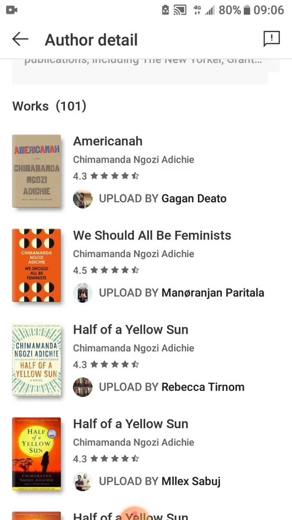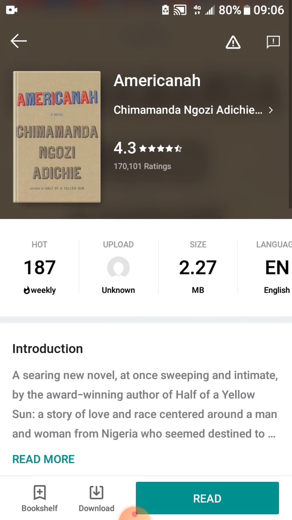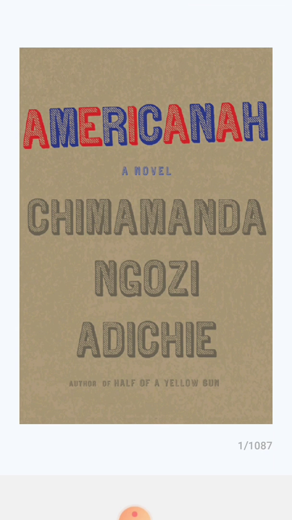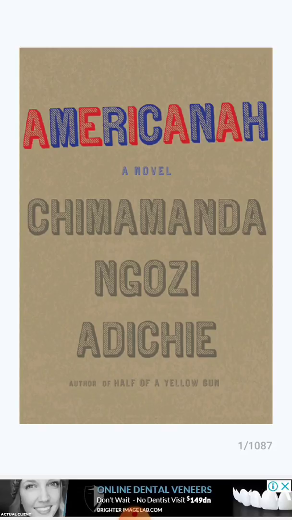So just click on the book, and then when you click on it, you could just go ahead and start reading, or you could download it. Oh, sorry, I forgot to mention you have to be connected to do all this. Then you could download it, like I am doing now. Now, when you're done downloading it, you can open it when you're offline, and you can read it, and it will still store your progress. Every time you come back to read, it will take you back to where you stopped.